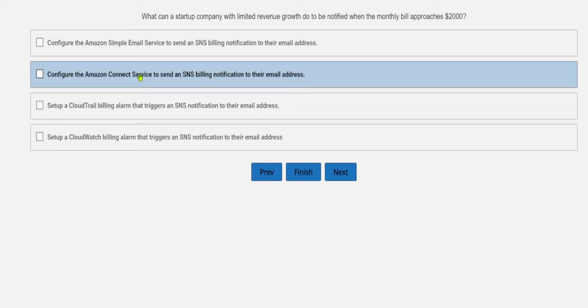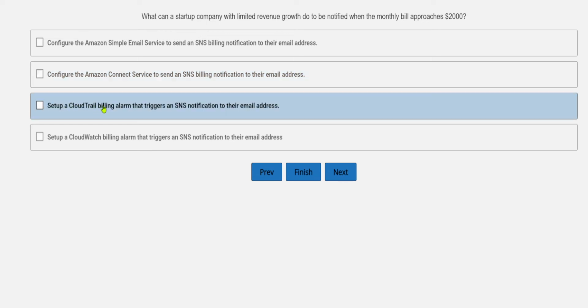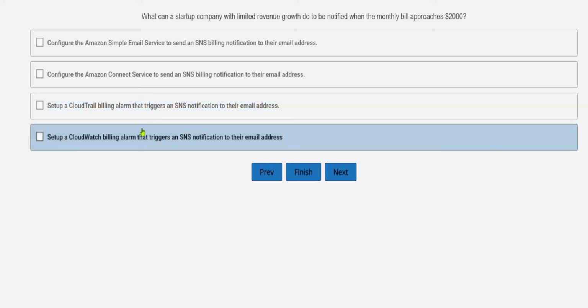Configure the Amazon Connect service to send an SNS billing notification to their email address. No, this is also wrong. Set up a CloudTrail billing alarm. Billing alarm, okay, this is correct, but see, this is CloudTrail, so there is a difference again. This is not CloudWatch. This is a CloudTrail billing alarm that triggers an SNS notification to their email address. Obviously, if he needs to get notified, then SNS is required, but on what basis will it get triggered? It will get triggered on the basis of a CloudWatch billing alarm.